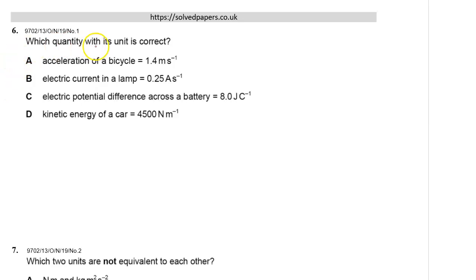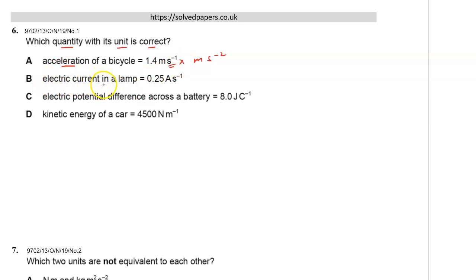Number 6. Which quantity with its unit is correct? All right. Acceleration of a bicycle. The unit of acceleration is meters per second squared. So since we are given meters per second here, this is not correct. We are looking at the quantity and the unit that are correct. The quantity here is acceleration, and the unit here is meters per second, which is not correct.